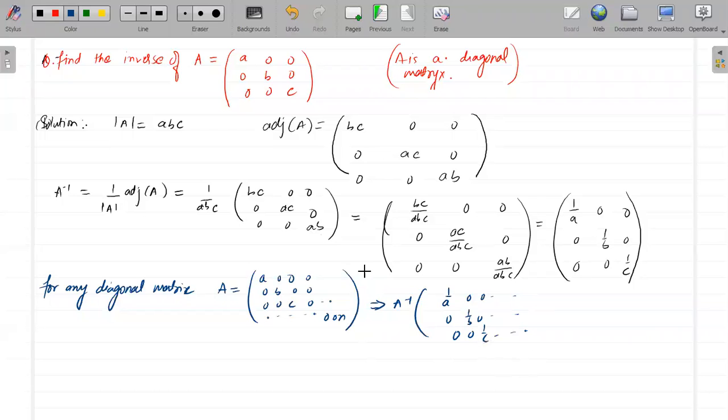So just by looking at this, can you tell me what will be the inverse of the identity matrix? Just by looking at this, the inverse of the identity matrix will be simply identity.